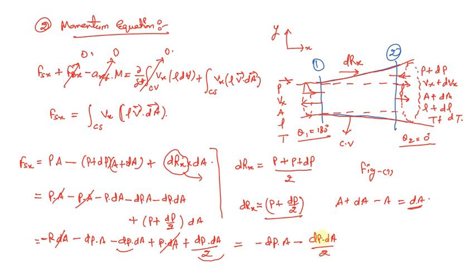Now this change in pressure, that is a small pressure, will be multiplied by the small area, so their multiplication will be almost equal to 0. So ultimately we'll be left with the surface force Fsx equal to minus dP into A. This will be the term we're going to use.